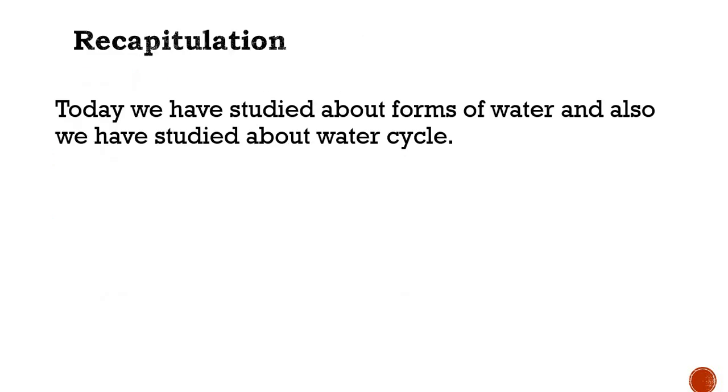Okay, so today we have studied about forms of water, in which we have seen three forms of water, that is solid, liquid, and gaseous state. And also we have seen how these forms of water get converted from one state to the other, and it is reversible or interchangeable from one to another.